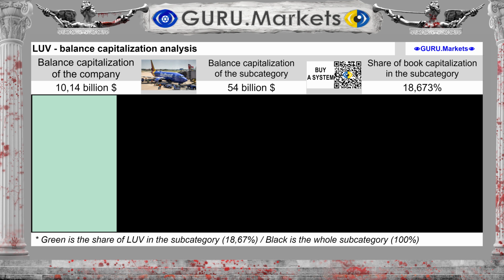The company's balance sheet capitalization is $10.14 billion, and the balance sheet capitalization of the subcategory is $54 billion. Southwest Airlines Company accounts for a share of 18.673%.